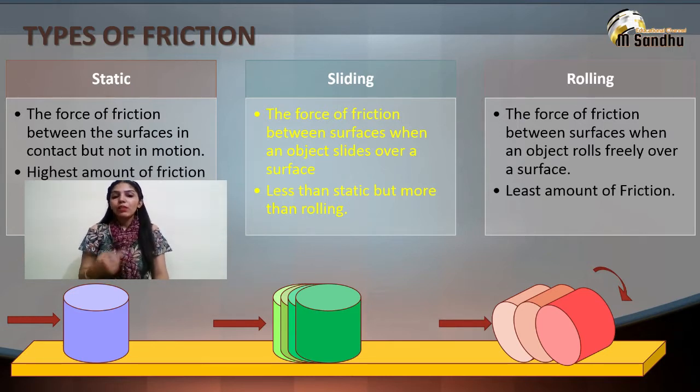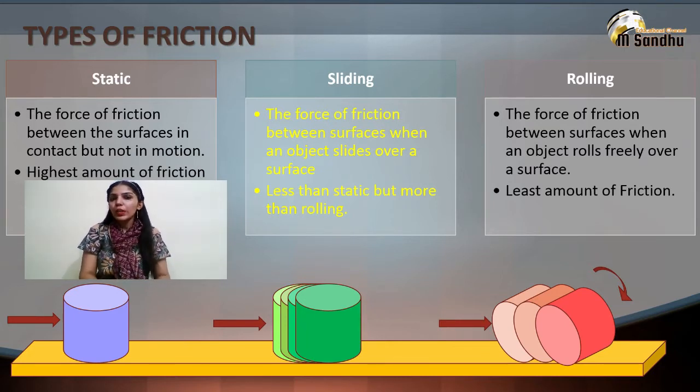Now let's have a common example for all three types of friction: static friction, sliding friction and rolling friction. Suppose you are trying to move a suitcase from rest. The static friction would be higher in this case since the surfaces have interlocked to a greater extent. Once the suitcase starts sliding, the surfaces being in motion do not get enough time to interlock well. Hence, sliding friction is less than when they were at rest.